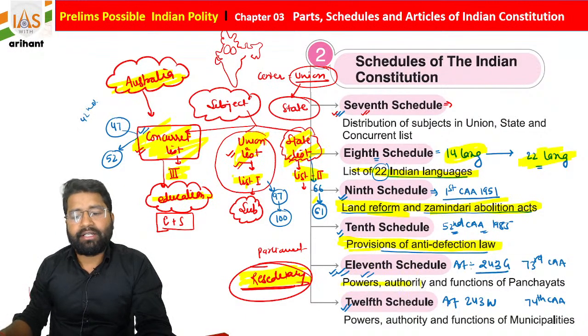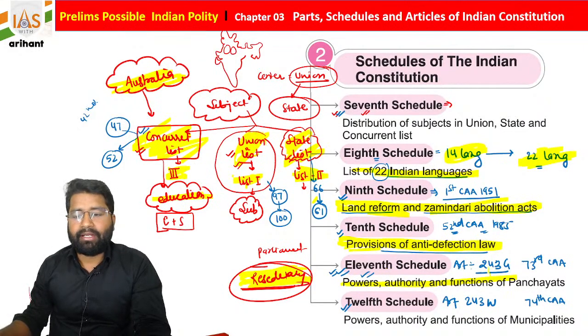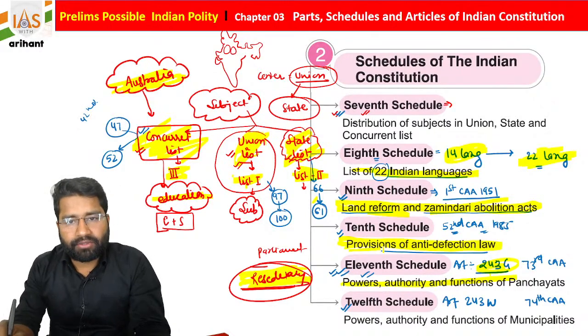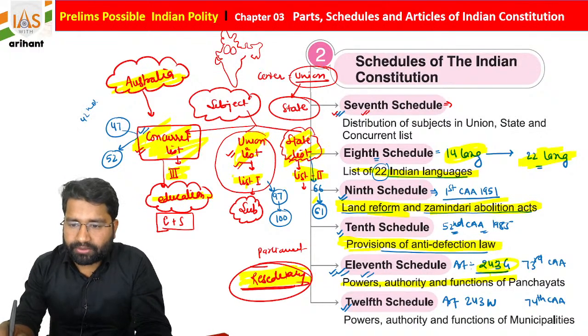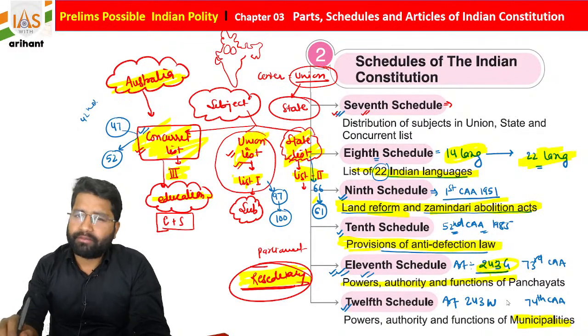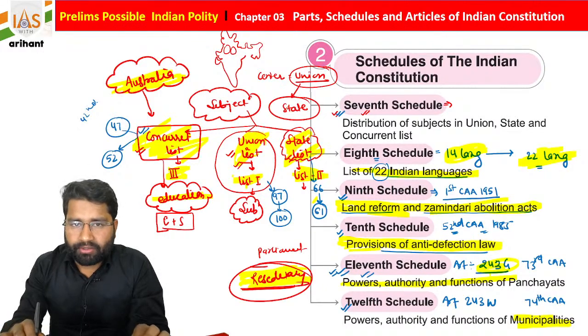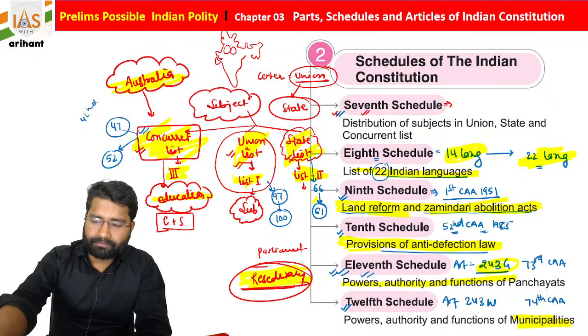The 11th schedule was added by the 73rd Constitutional Amendment Act 1992, and basically it is connected with the powers of panchayats. Okay, and it was added by Article 243G. If you move further, we have the 12th schedule of the Indian Constitution, students, and the 12th was added by the 74th Constitutional Amendment Act 1992, and it is about municipalities. I hope you are all able to connect it. If you have doubts, as I told you, you are free to discuss as well as ask questions to me. Now I hope it is okay.